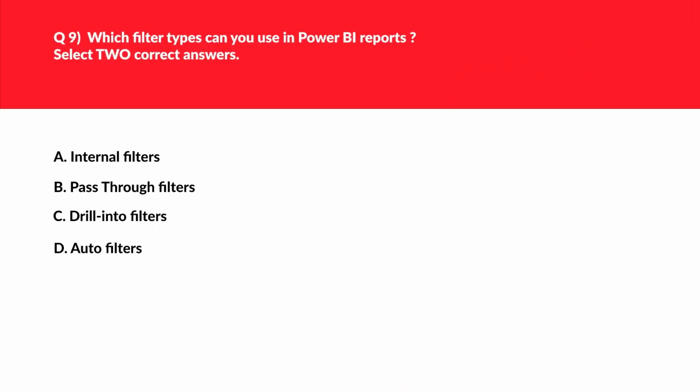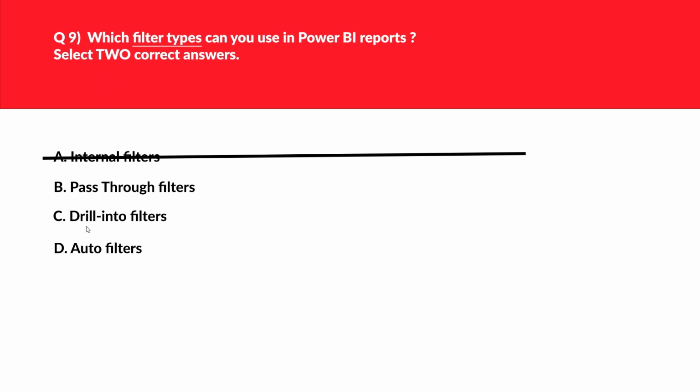Alright, this question is related to filter types. Let's look at option A, that is internal filters. This seems just a distractor as internal filters don't exist in Power BI reports. We'll reject this. Let's look at option B, that is pass-through filters. Pass-through filters are visual level filters created through Q&A. This can be one of the potential answers. We'll keep this option aside because we need two correct answers.